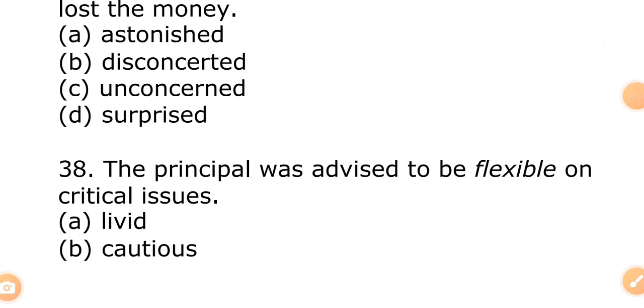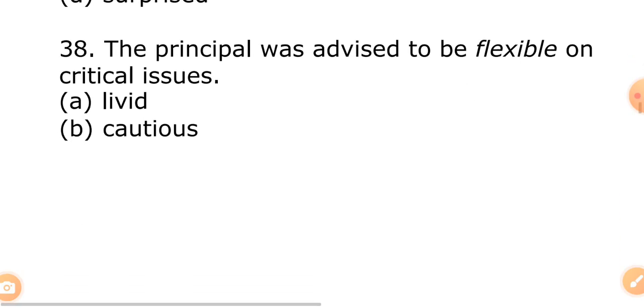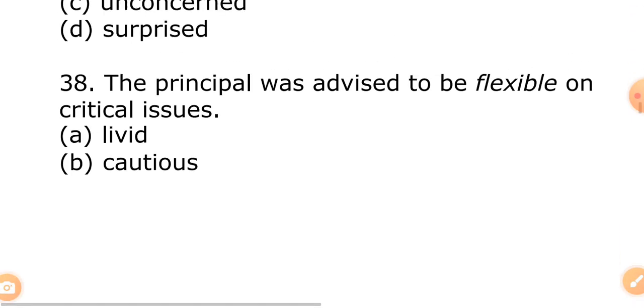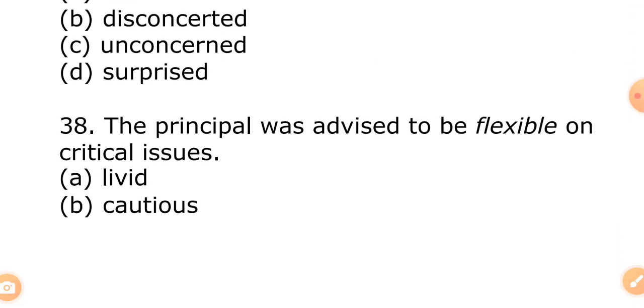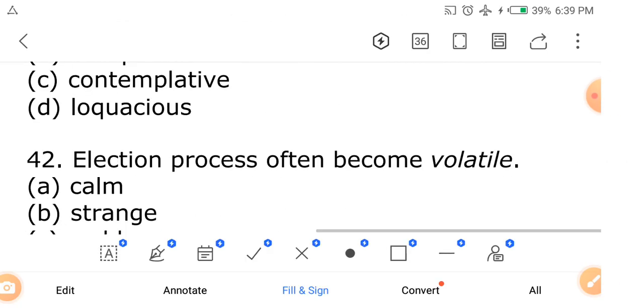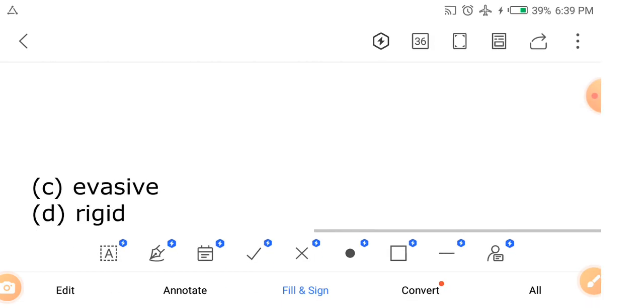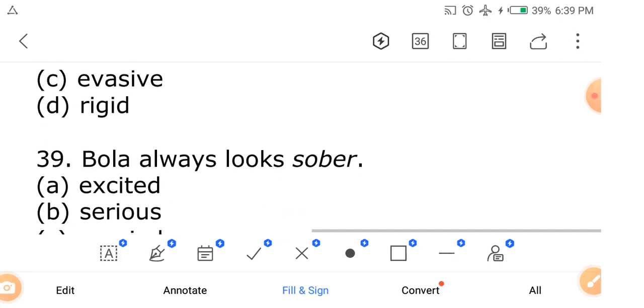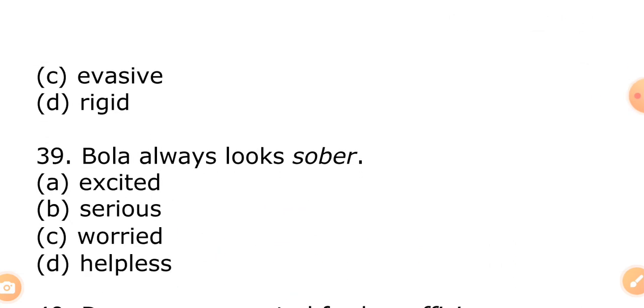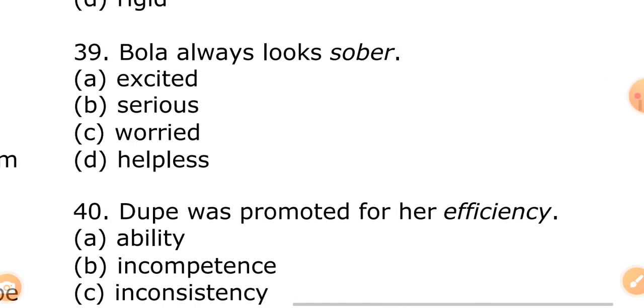38. The principal was advised to be flexible on critical issues. We are looking at the opposite meaning of flexible. A, livid. B, cautious. C, evasive. D, rigid. What is the answer?